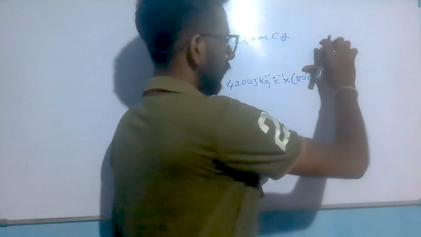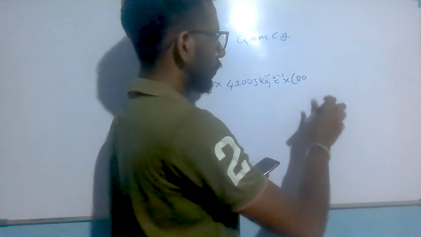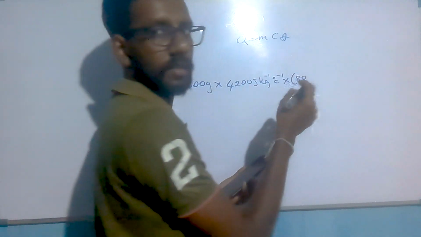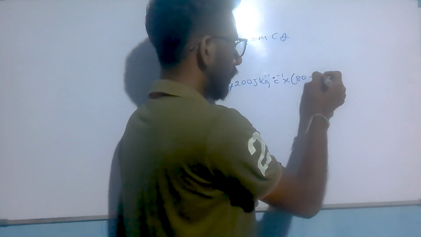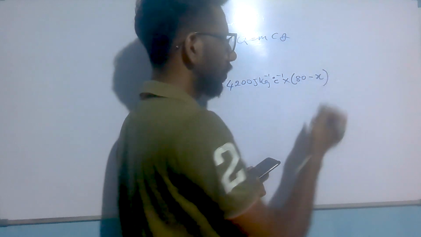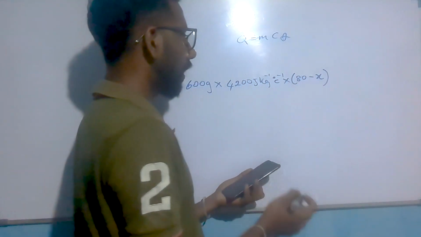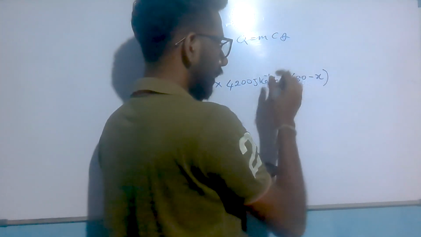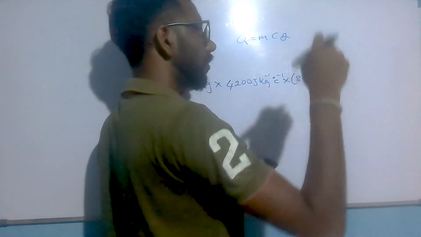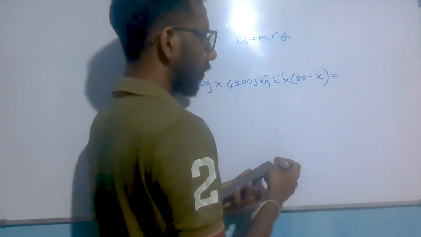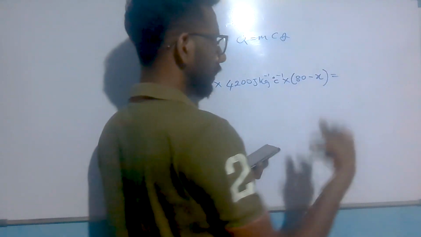Here I will not put the Celsius unit, and I will mention X as the reduced amount of heat, and this heat amount must be equal to the increased amount of heat in 200 gram of the other water.